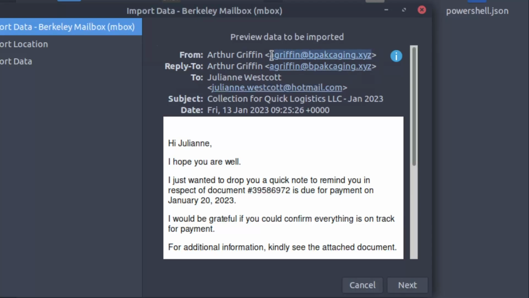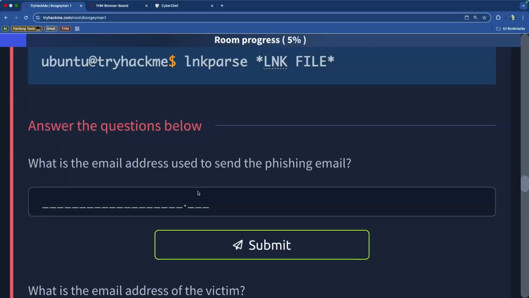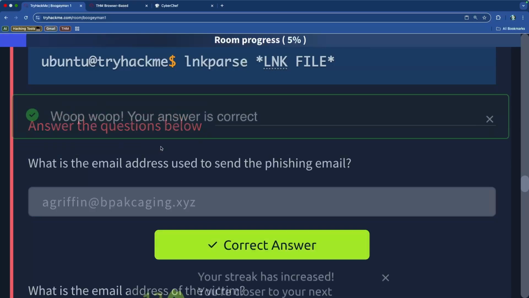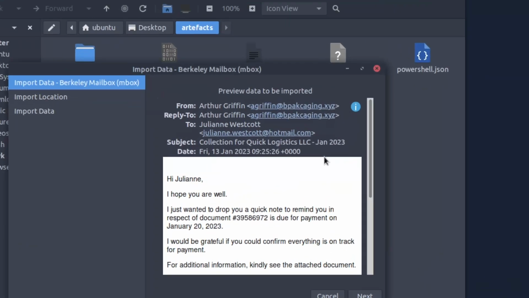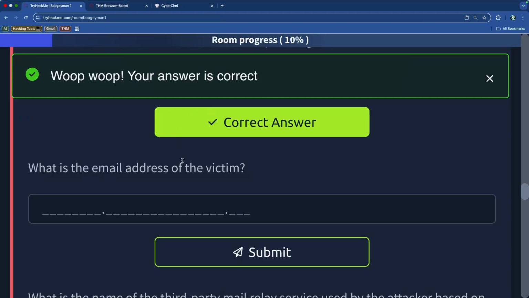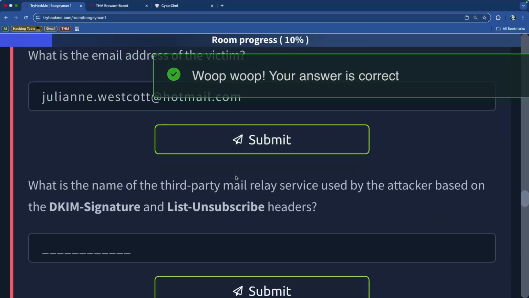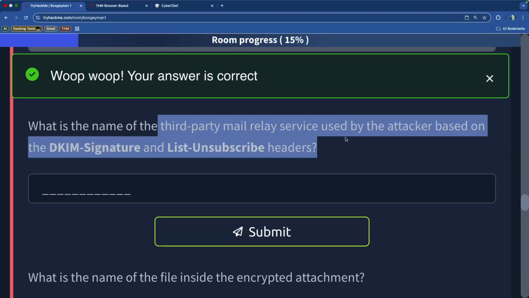The first question was, what is the email address used to send the phishing email? And it will be A Griffin. What is the email address of the victim? That's also here, which is Julianne Westcott. And we didn't even have to open this inside of Thunderbird yet.